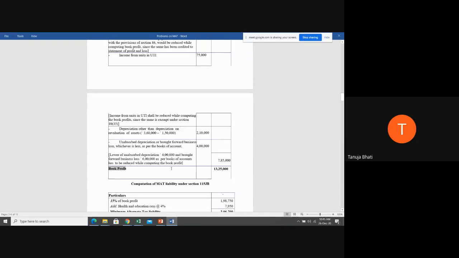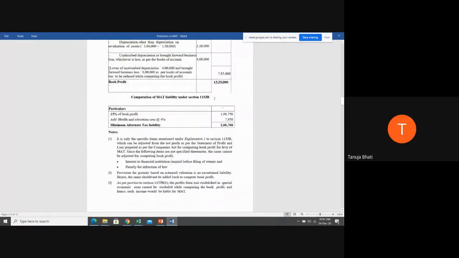So your book profit comes up to 13,25,000. Now, how are you going to compute the liability? We know as per MAT, the liability is 15% of your book profit.